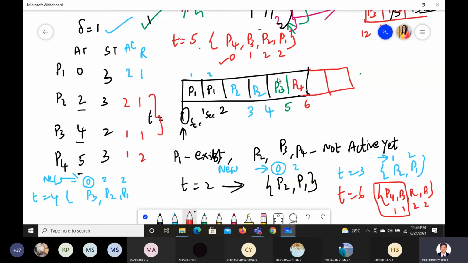Why should we take P3? Because it has consumed time before this one; P4 has consumed recently. So P3 will be picked up, and the time is now 7.